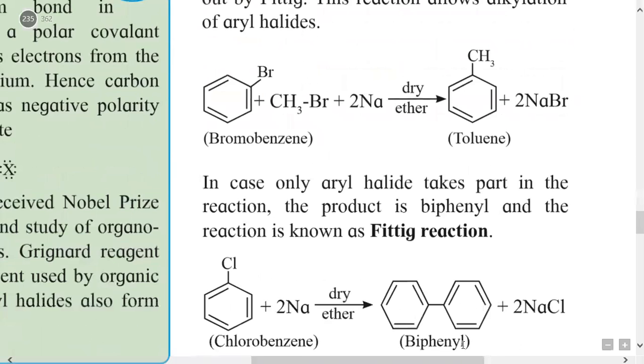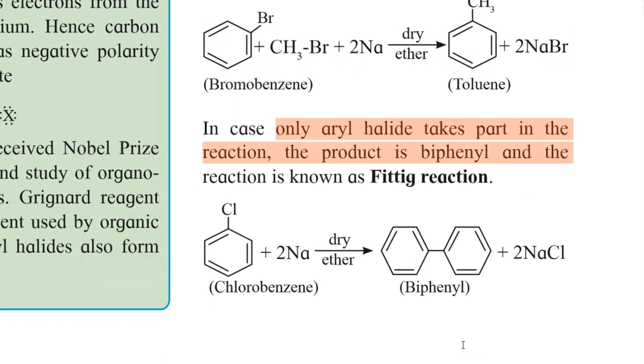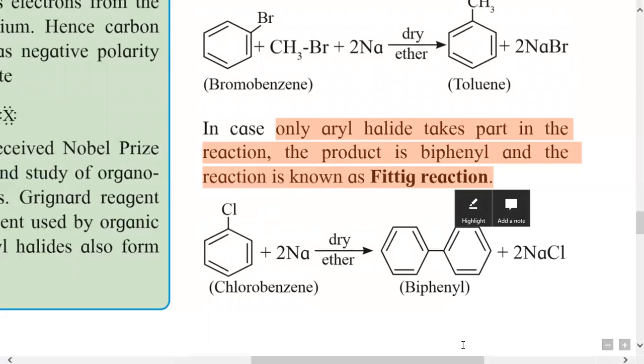Then we will consider the Fittig reaction, that is, a reaction of only aryl halide and sodium metal in the presence of dry ether, which gives a product containing two aryl groups bonded to each other. This is called the Fittig reaction.